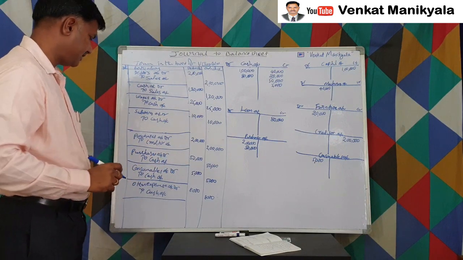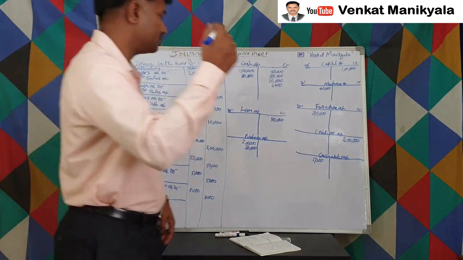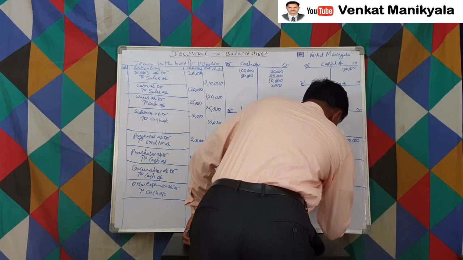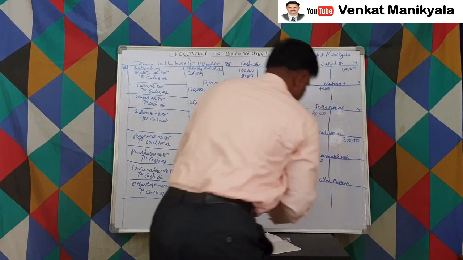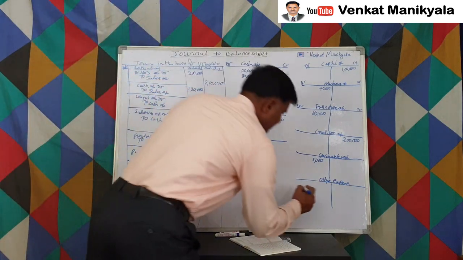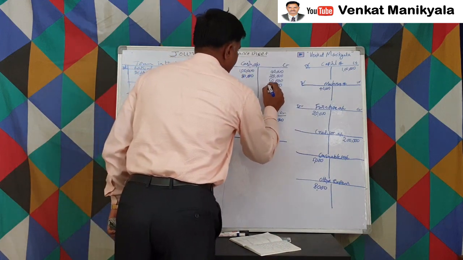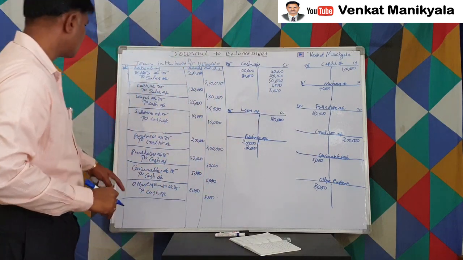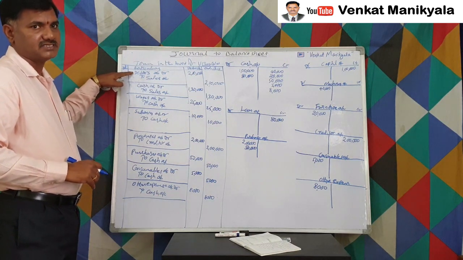Then other expenses we incurred, 8,000 rupees. See, the other expenses account is not there, so one more account we have to open, that is other expenses. The cash account is already there. So other expenses is to be debited with 8,000, and the cash account is to be credited with 8,000. Right?